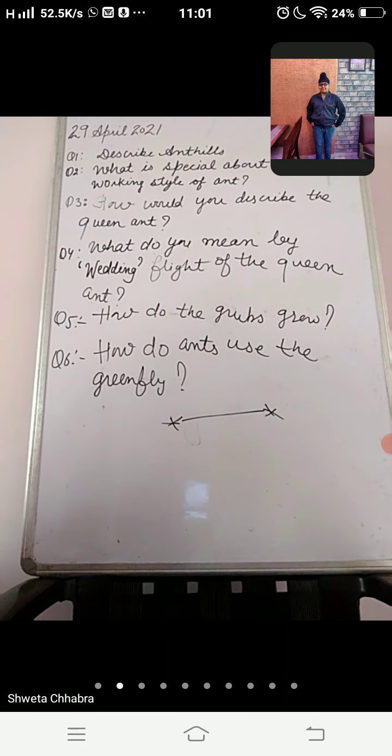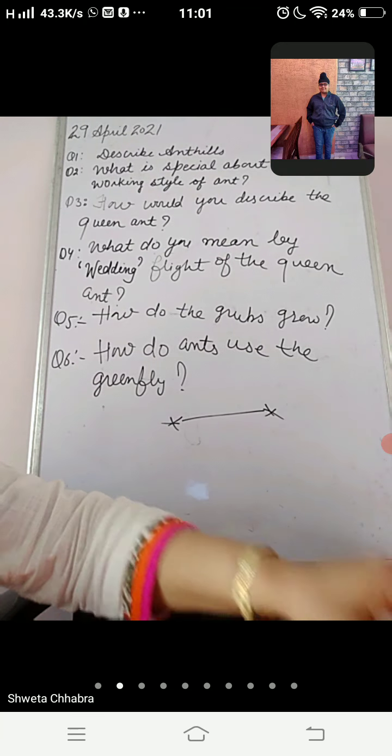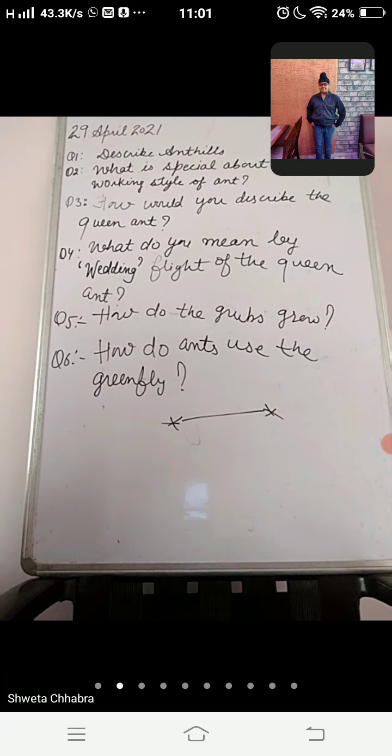So dear students, let's take question number one. Describe anthills. Okay. For this answer, I am providing you some hints. Take out your books and find out the meaning of anthills, because we have done this chapter in detail.